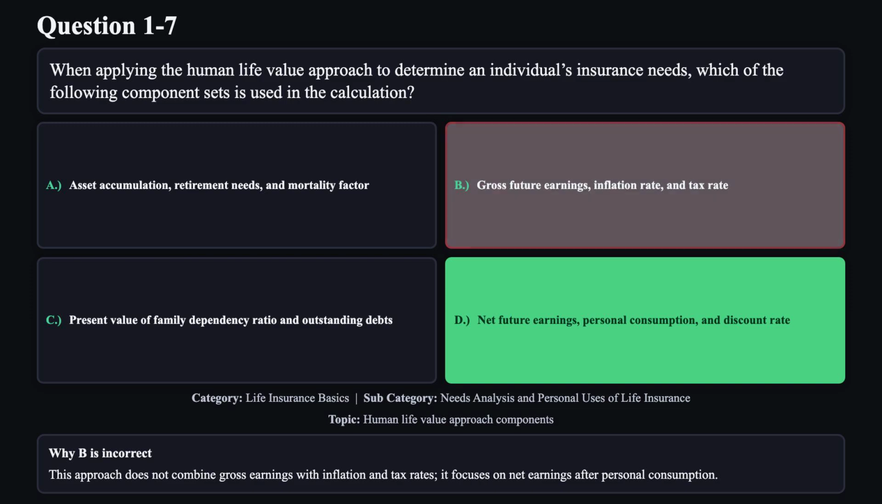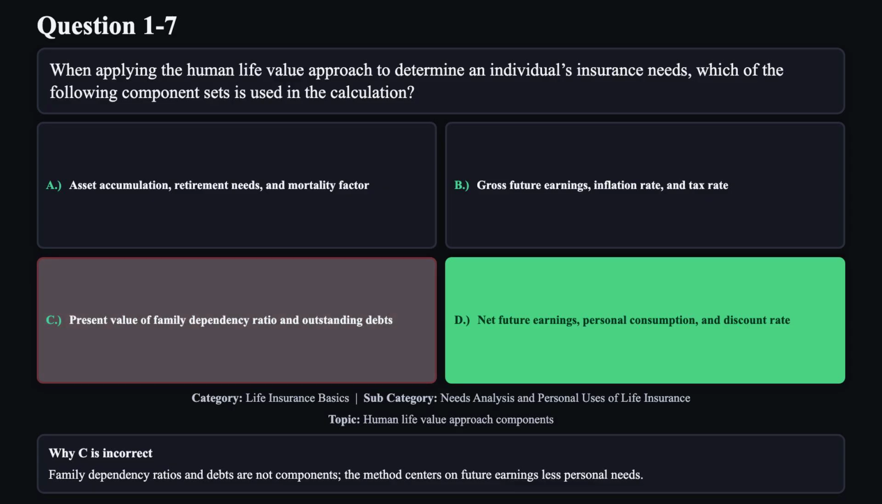Reason B is not correct. This approach does not combine gross earnings with inflation and tax rates. It focuses on net earnings after personal consumption. Reason C is not correct. Family dependency ratios and debts are not components. The method centers on future earnings, less personal needs.